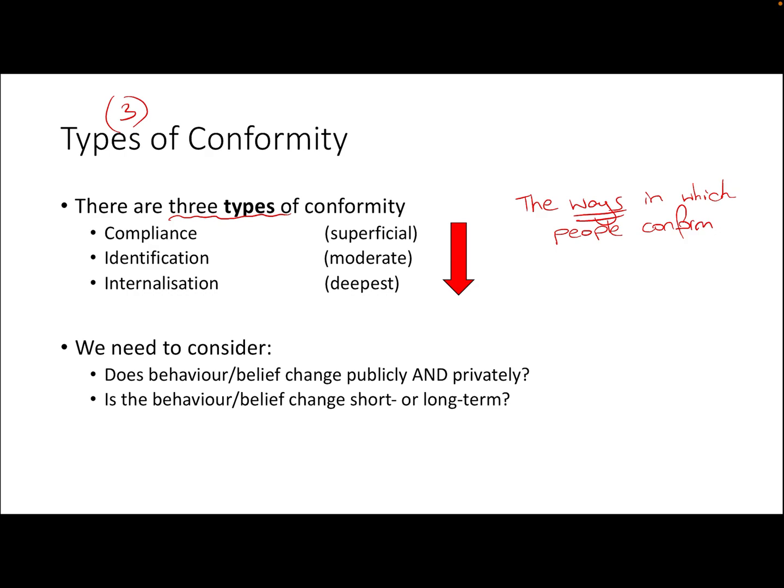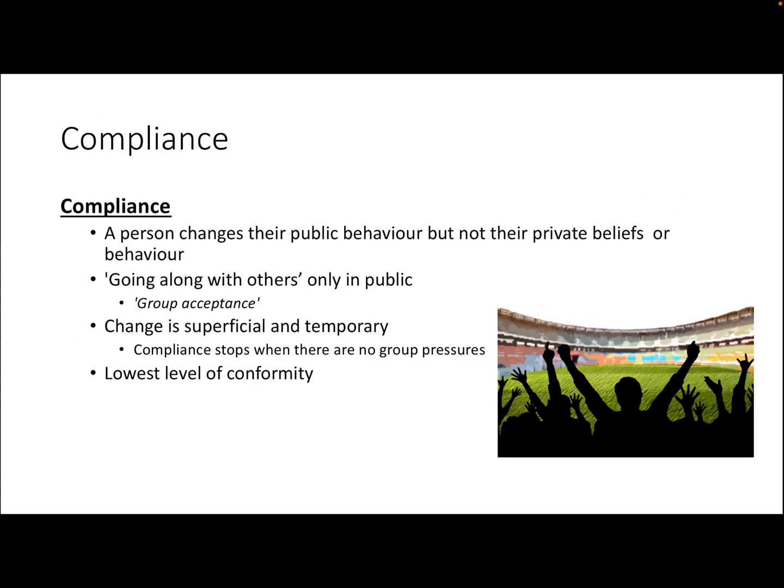In order to determine the type of conformity, we need to consider 2 things. We need to consider whether the behaviour or belief or attitude is changing both publicly, when surrounded by the majority, and privately, when the person is on their own. And we need to consider whether the behaviour or belief is a short-term change or a long-term change. If we can answer those 2 questions, then we can determine which type of conformity is present. So let's have a look at our first type, which is compliance.